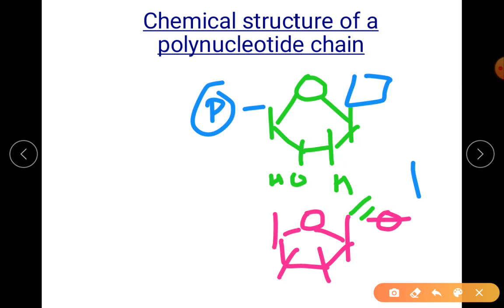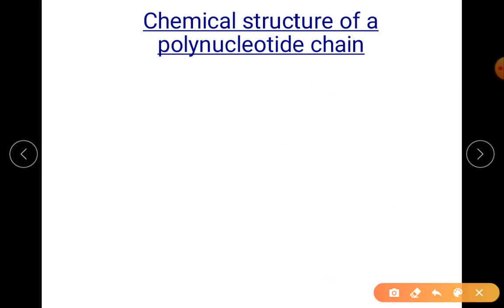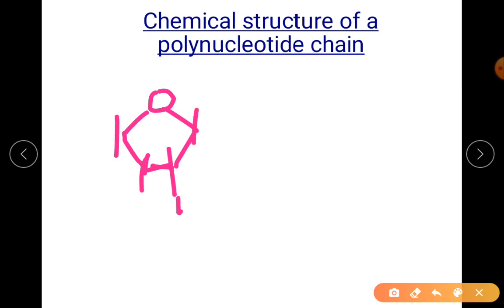Very sorry, let me draw it properly for you. So this is your H, this is OH. My main highlight is CH2OH, the fifth carbon atom.